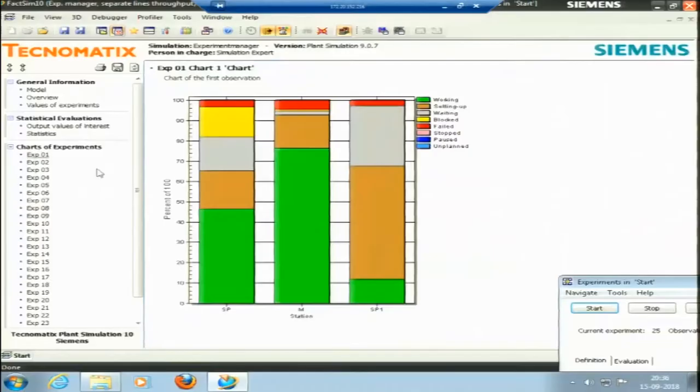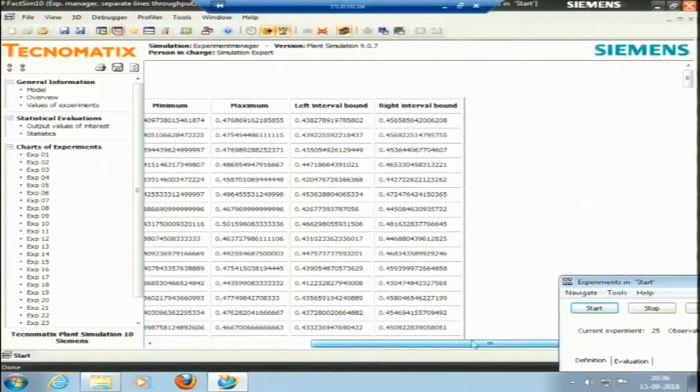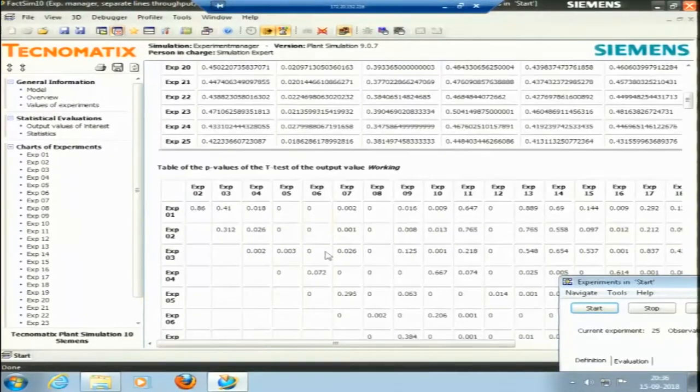Experiment 1, if you would like to see, it shows single process 1, station 1 and single process 1. It shows the times for which it is working, the time for which it is blocked, all these things. Experiment number 2, all these things it is showing. Let me try to see the statistics here: mean value, standard deviation, minimum and maximum for experiment 1, for all the experiments.